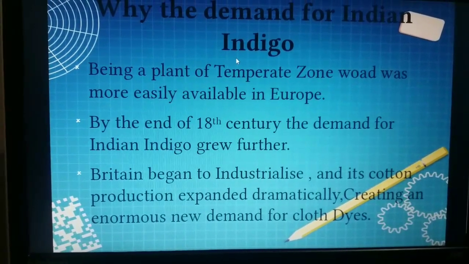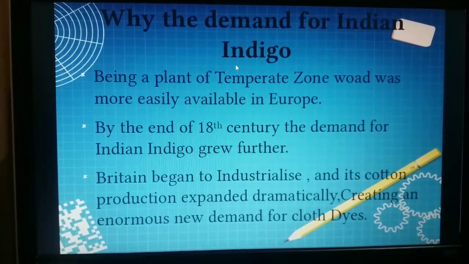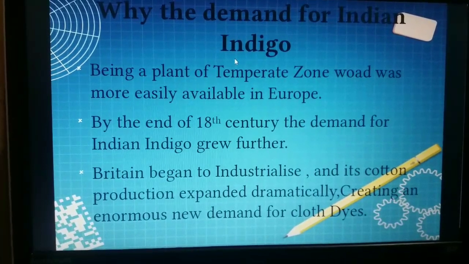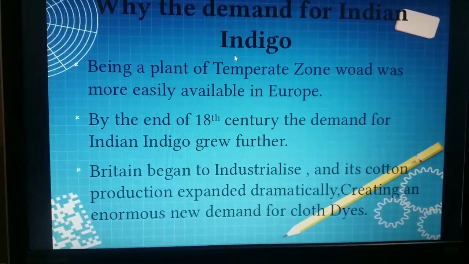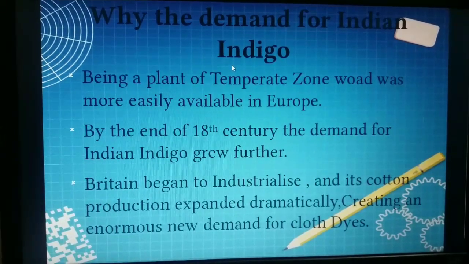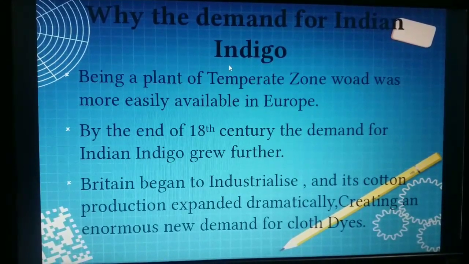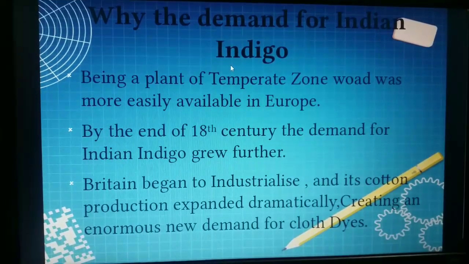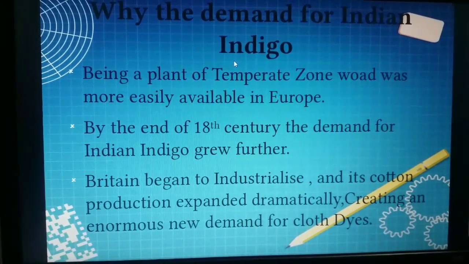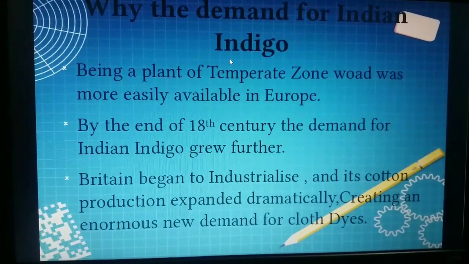Here we already discussed that first they imported indigo from four countries. For that reason, the local farmers pressed the government to ban those imports. Okay, so after that what happened? Again, as per the farmers' wish, the government banned imports from other countries. So here again the cloth dyers in Britain desperately looked for new sources of indigo supply, between the years 1783 and 1789.